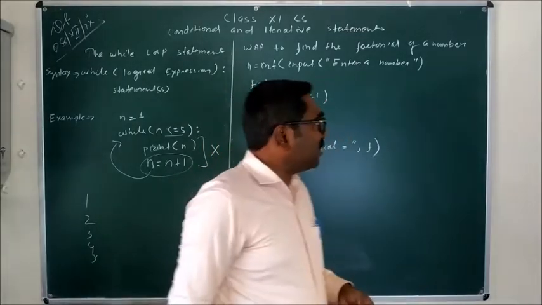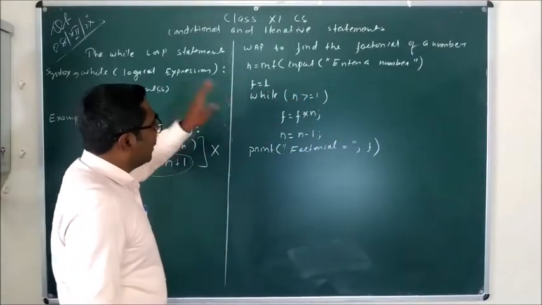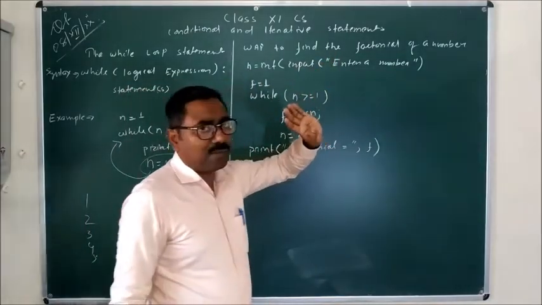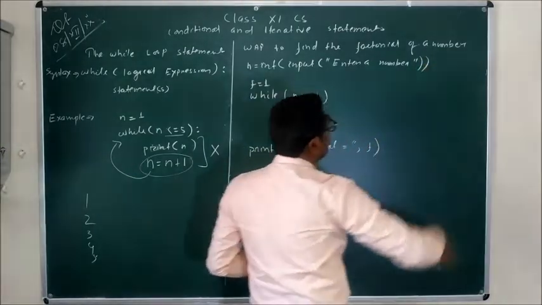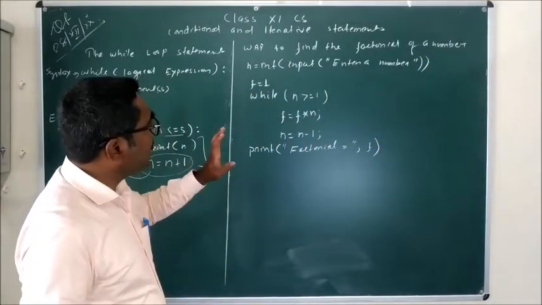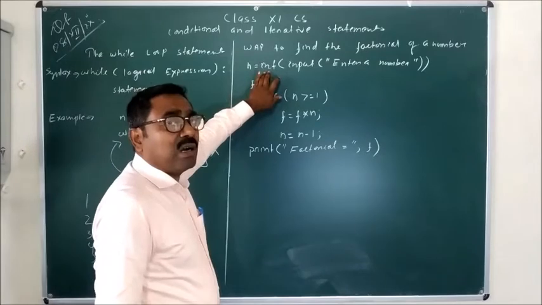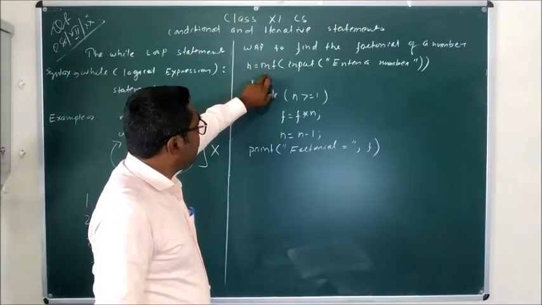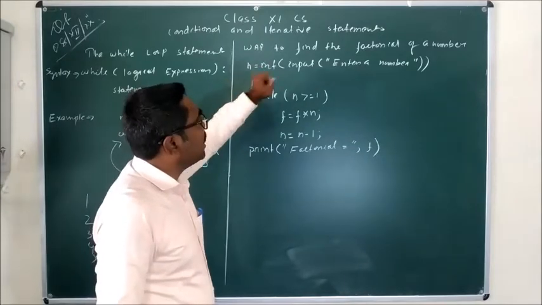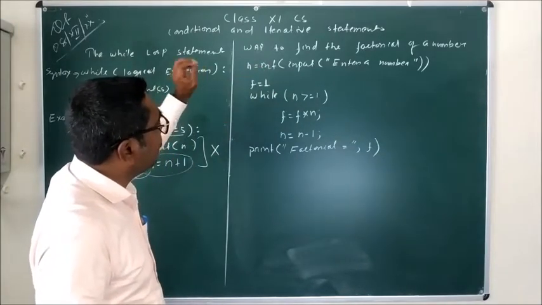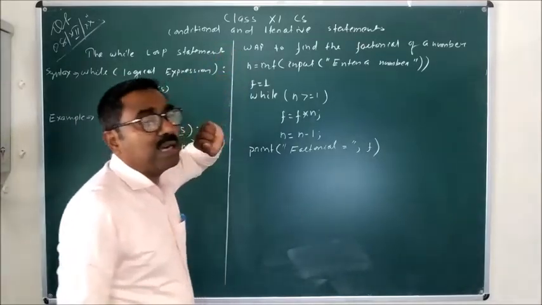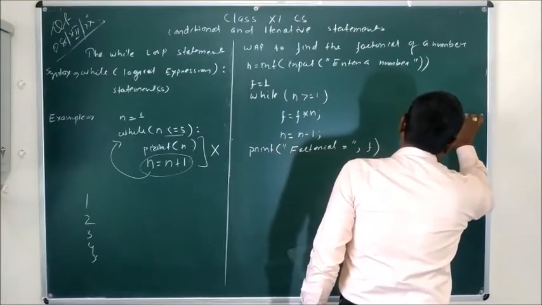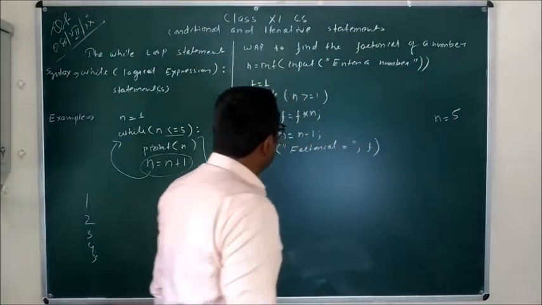Okay, so for that we have to take our input. Suppose in the first statement we write n is equal to integer input, enter a number. Here I am simply entering a number of type integer. I am taking an integer variable, otherwise you can take any other type of variable like float. So whatever number you have entered will be stored in n. For example, suppose when you run the program you enter 5 for n, so n equals 5.